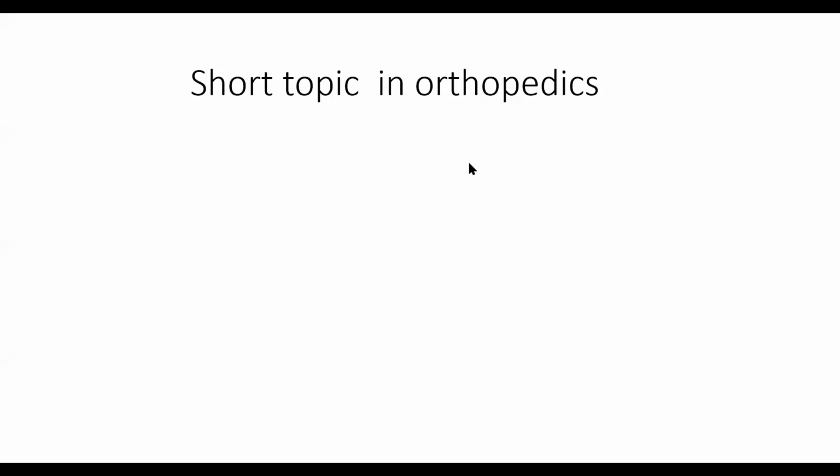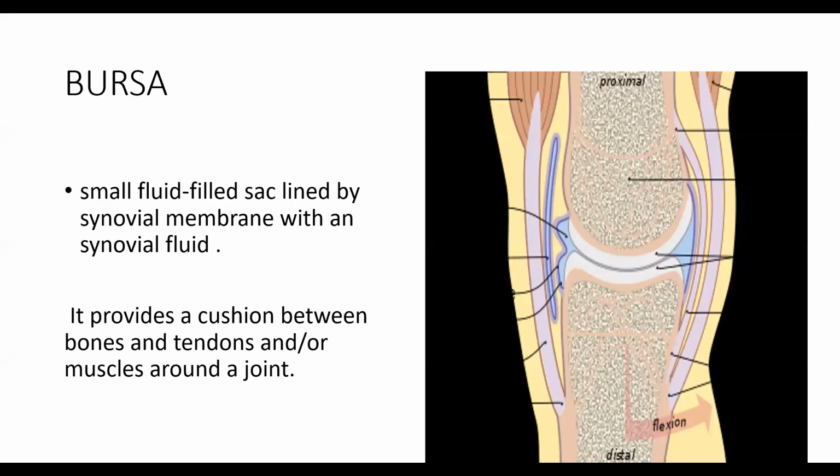Okay, so today the topic is short topics in orthopedics. We'll start with the basics in orthopedics. The first thing is: what is bursa? These are very common words, but we are not very sure about what bursa is. We just know it is something around the joint.